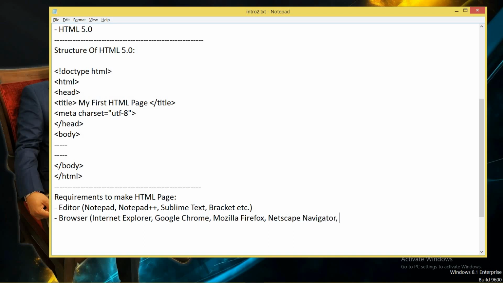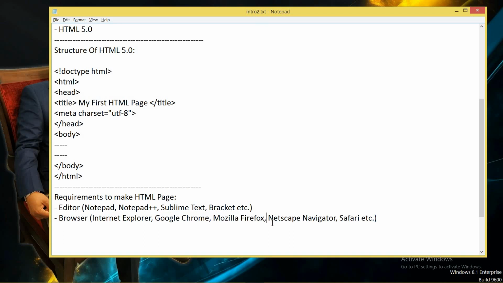Okay, and you can use Safari, etc. There are so many browsers available in the market. You can use any one of them to see the output. To write the markup language, to write the code, you will use an editor. To see its output, you will use a browser. I will use this editor to write the code, and to see the output I will use two browsers: one is Google Chrome and second is Mozilla Firefox.